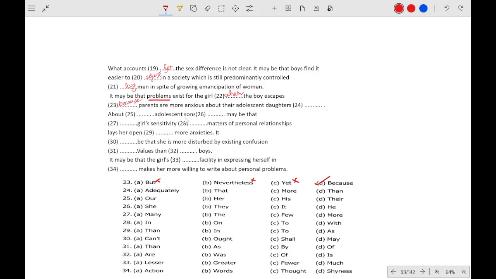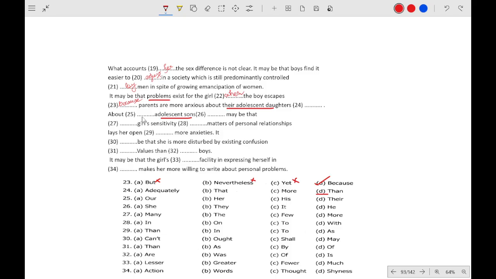Okay, so there is a comparison. Look, in this question parents are more anxious about their adolescent daughters than about adolescent sons. The statement is saying that the parents are more anxious about their adolescent daughters than about their adolescent sons.